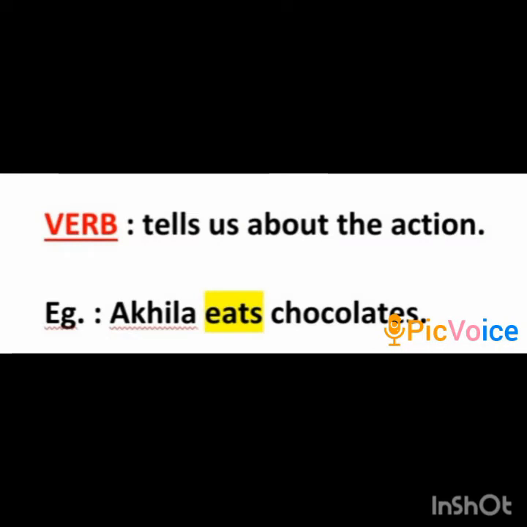Now what is a verb? A verb tells us about the action. I repeat, a verb tells us about the action that is happening in the sentence. Look at the example that is given below. Akhila eats chocolates. Now what is the action that is happening in this sentence? Eats. So eats is the verb. It is the main verb.